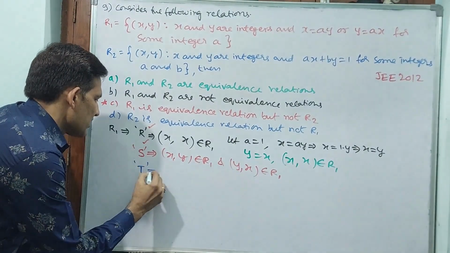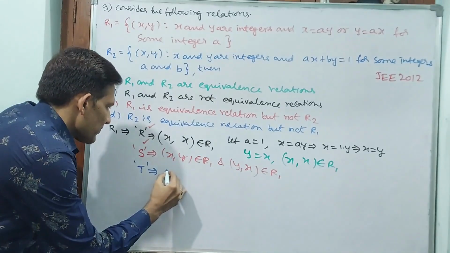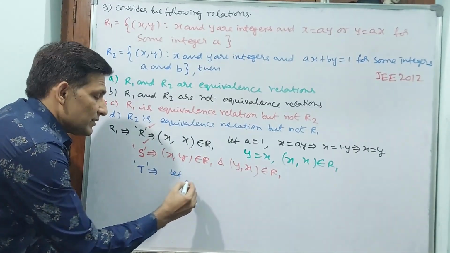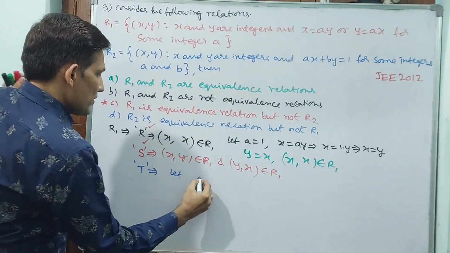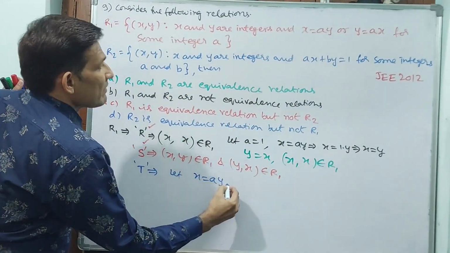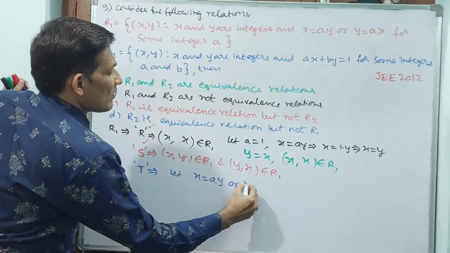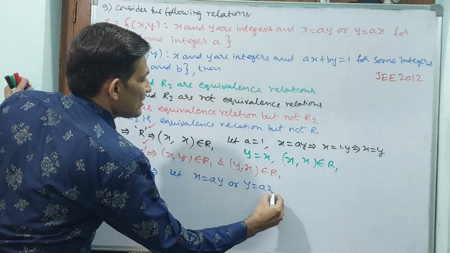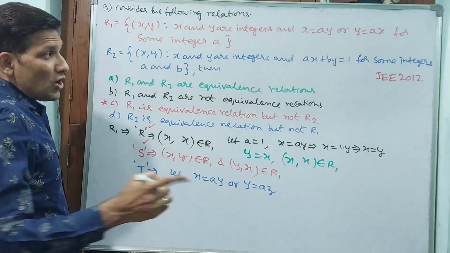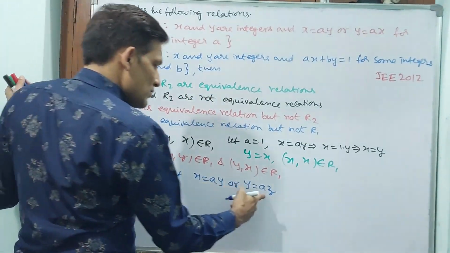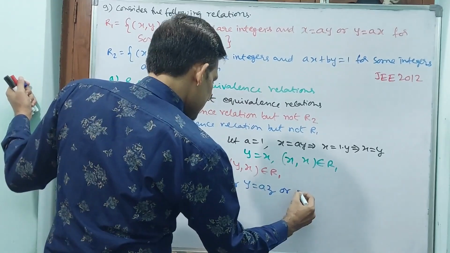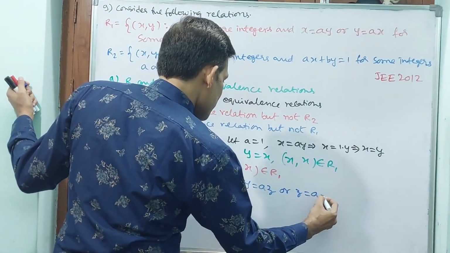Transitive relation. Observe carefully here: x is equal to ay or y is equal to az. Now don't take ax, you take z. Let me write y is equal to az.